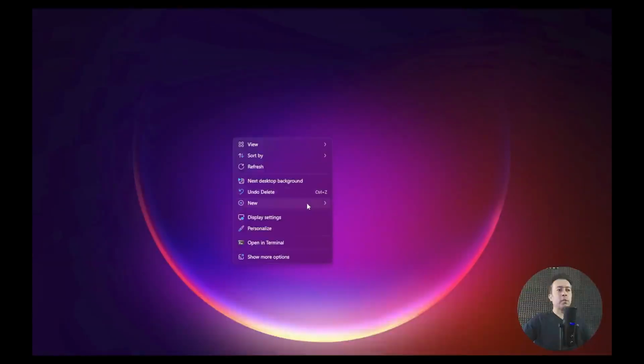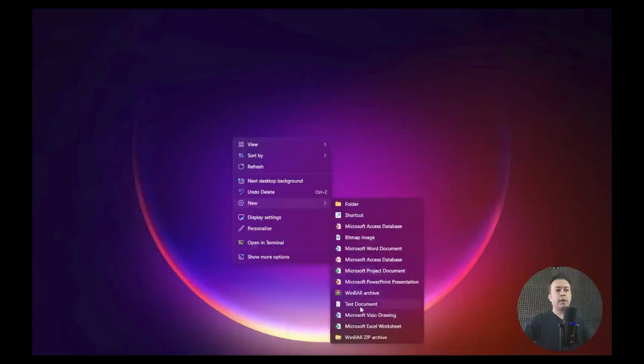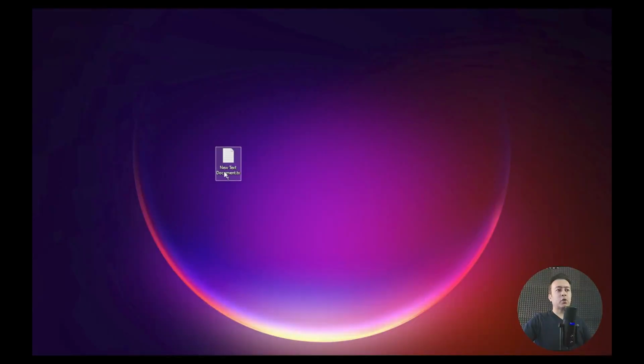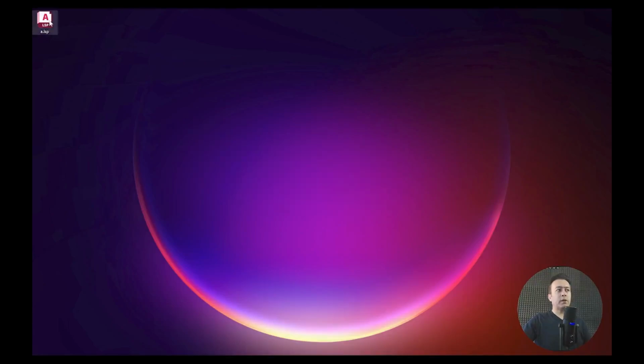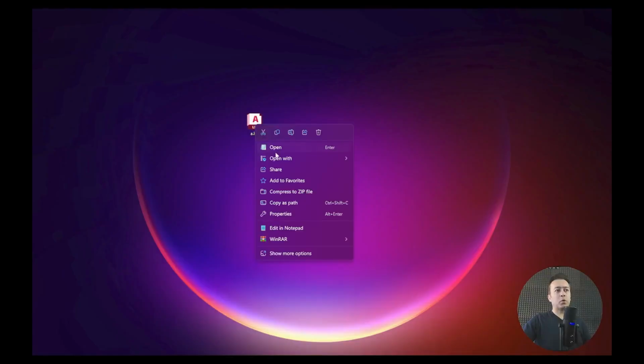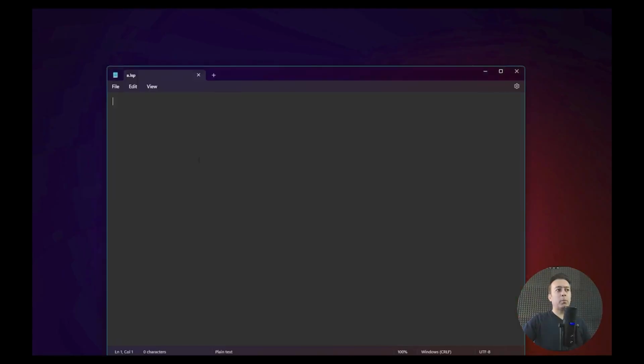then on my system, I right-click here, create a new file as a text file, then I just need to rename the text file, give it a meaningful name. For example, I might name it delete, or just D, or anything else, really. I add the .lsp extension here and hit enter, and then all you need to do is open this file with Notepad. I right-click and open it with Notepad.